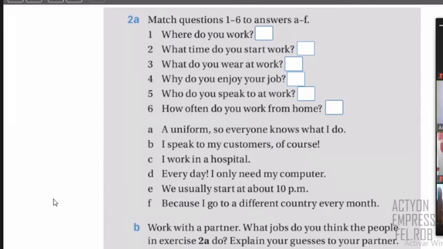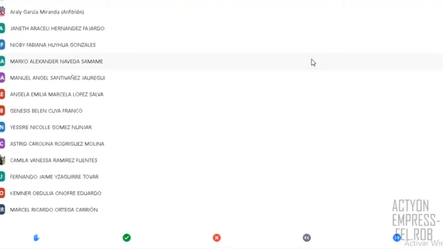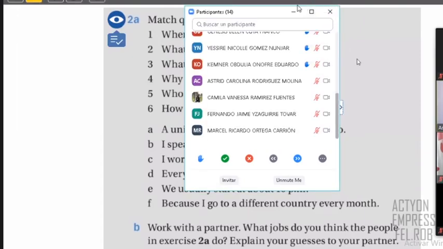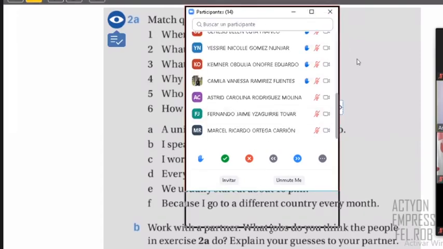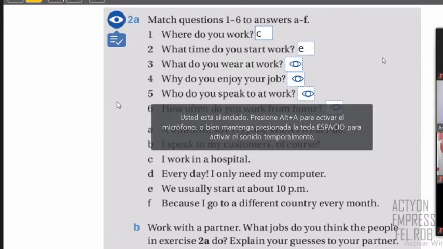Okay, so we have some volunteers, right? We start with Araceli. Number 1, letter C. So that's correct. Thank you so much. We continue now with Niobi. Number 2, letter E. Okay, let's see. That's right. Thank you so much.